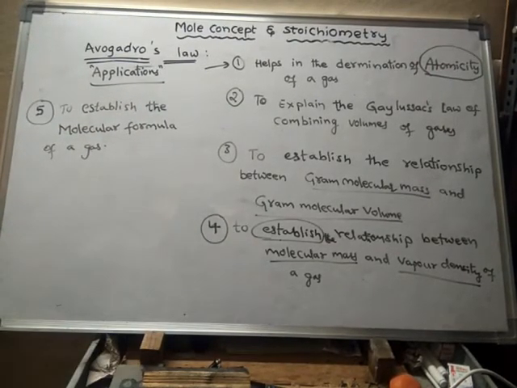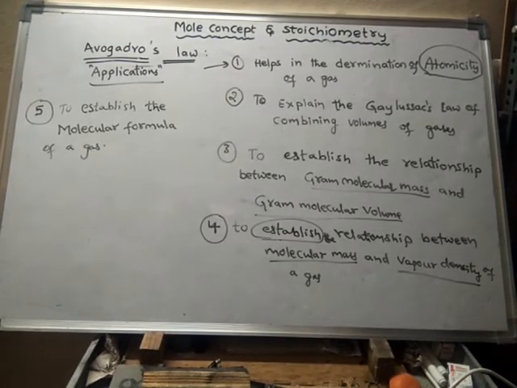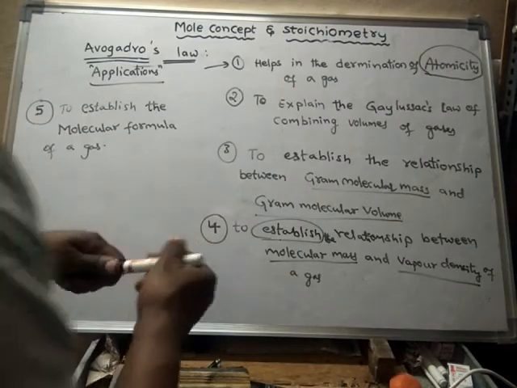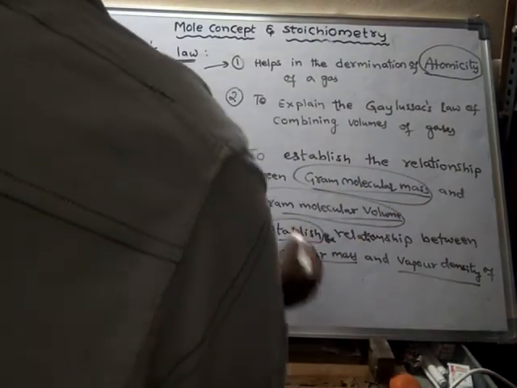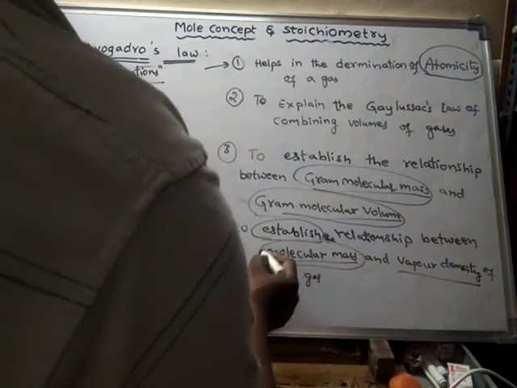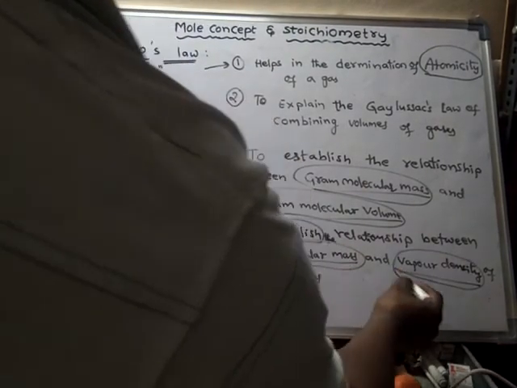Before learning these applications in detail, we have to learn some terminology, because we don't know what is gram molecular mass, gram molecular volume, molecular mass, or vapor density.